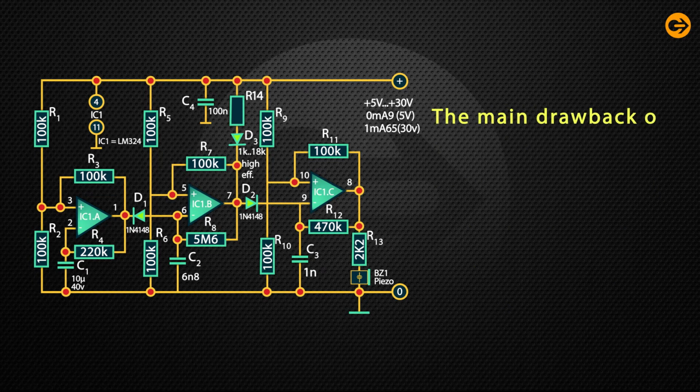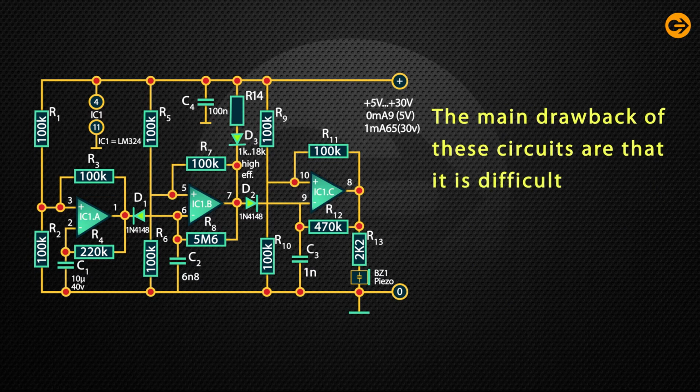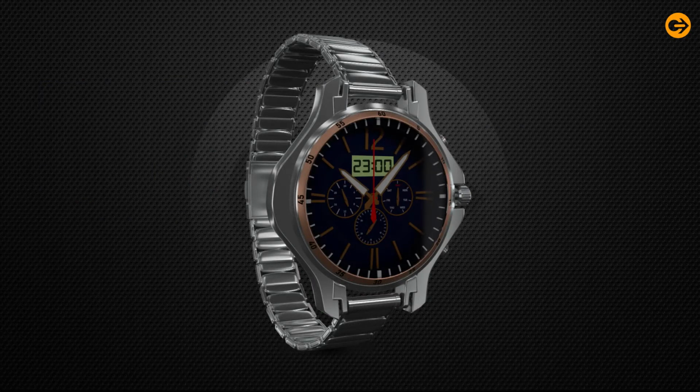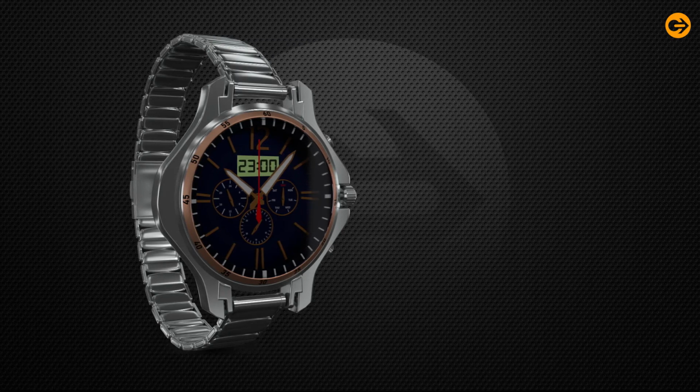The main drawback of these circuits is that they are difficult to design and require a lot of precision compared to digital circuits. Hence, modern-day circuits are rarely entirely analog. These days, analog circuitry may use a digital or microprocessor technique to improve the performance of the circuits, just like the analog digital watch around your wrist.